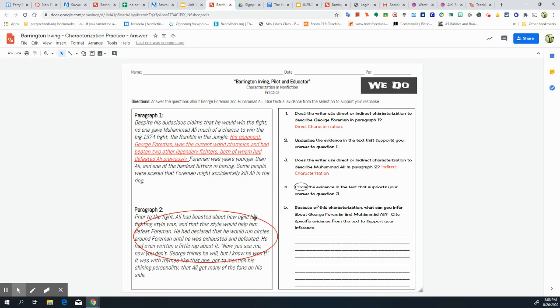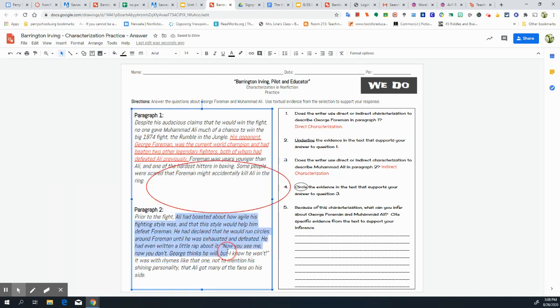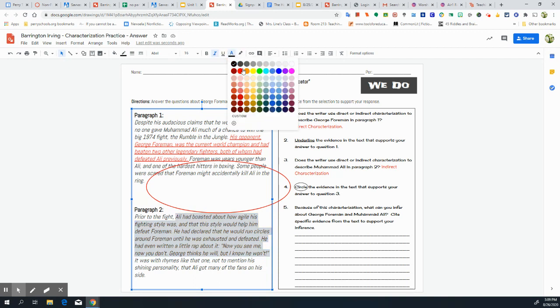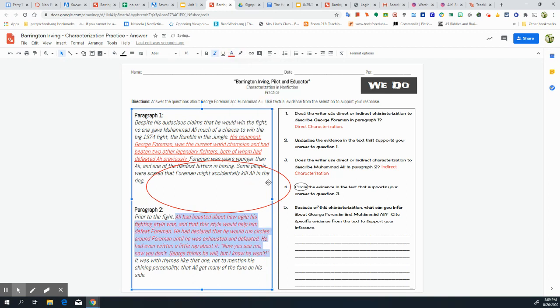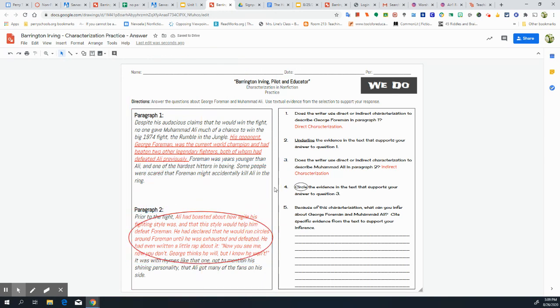All right, and I'm actually going to move this out of the way for a moment because I want to highlight everything that is that indirect characterization as well. I want to change the color of that. So now I'm going to move my circle back. Okay. So there I have the indirect characterization. So I had to infer all of that based on what he was saying and what the author described him as saying with that boasted.